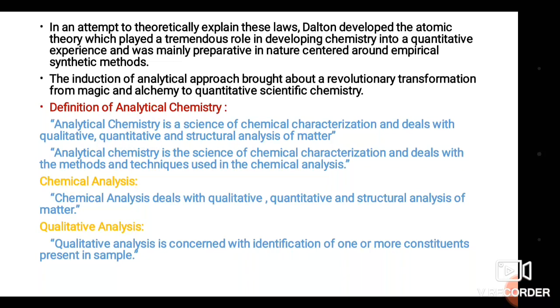So simply, what is analytical chemistry? Analytical chemistry is a branch of science that studies characterization, and we deal with the qualitative and quantitative as well as the structural analysis of matter. The second definition of analytical chemistry is the science of chemical characterization.